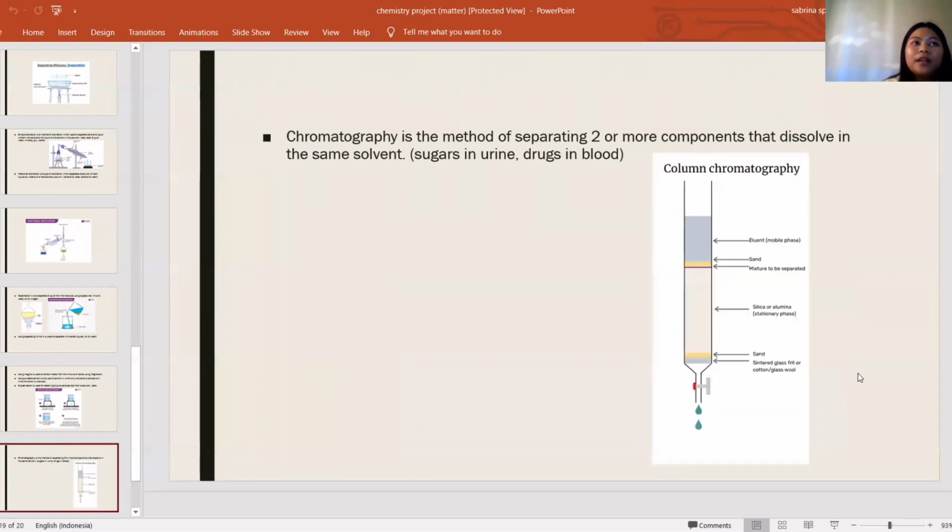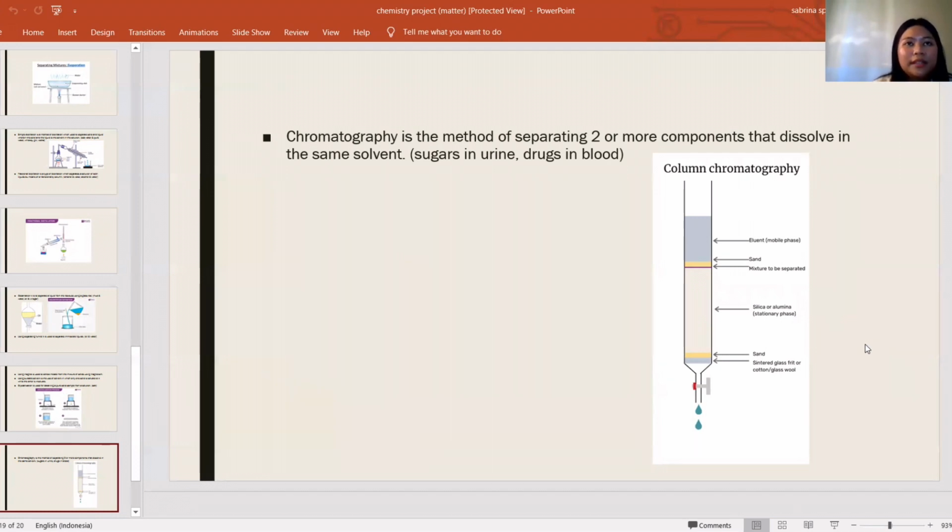The last one in methods of separating mixtures is chromatography. Chromatography is the method of separating two or more components that dissolve in the same solvent. The examples for this are sugar in urine and drugs in blood.